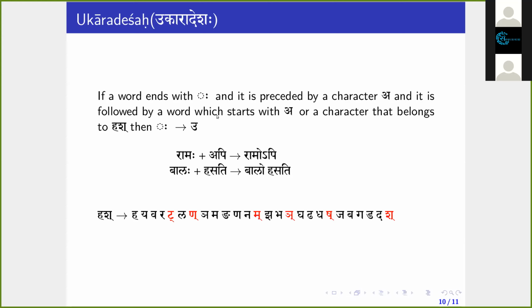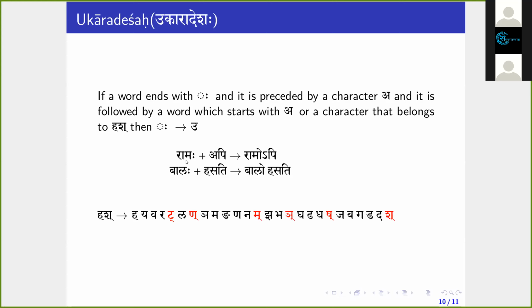Visarga changes to U. When the word ends with Visarga, Ramaha, which ends with Visarga, and it is preceded by the character A, and it is followed by a word which starts with A, or a character belonging to Hash Pratyahara, then Visarga changes to U. So Ramaha Api: the word Ramaha ends with Visarga being preceded by A, and it is followed by a word Api, which starts with A. The condition is satisfied.